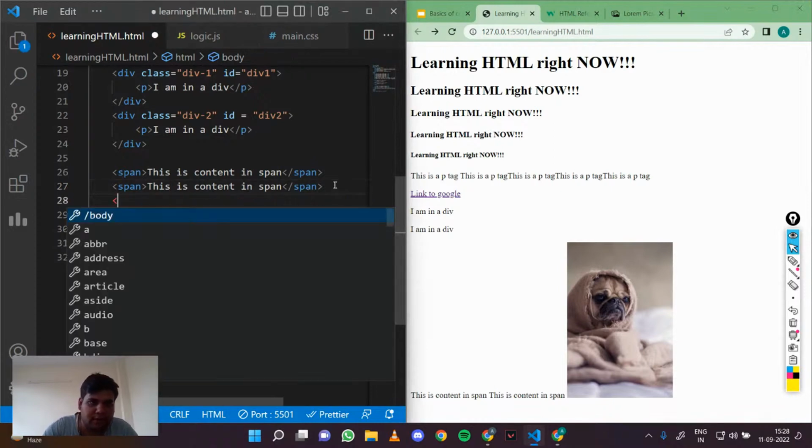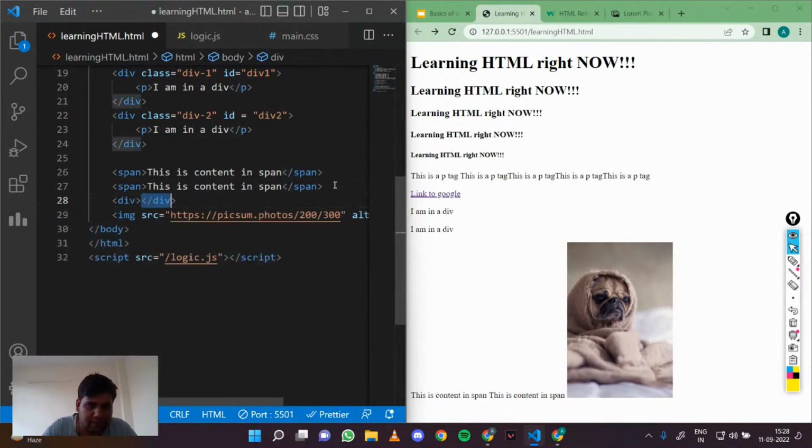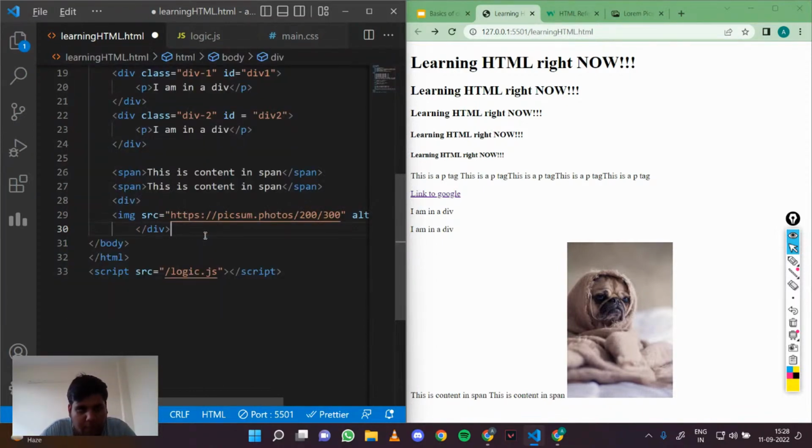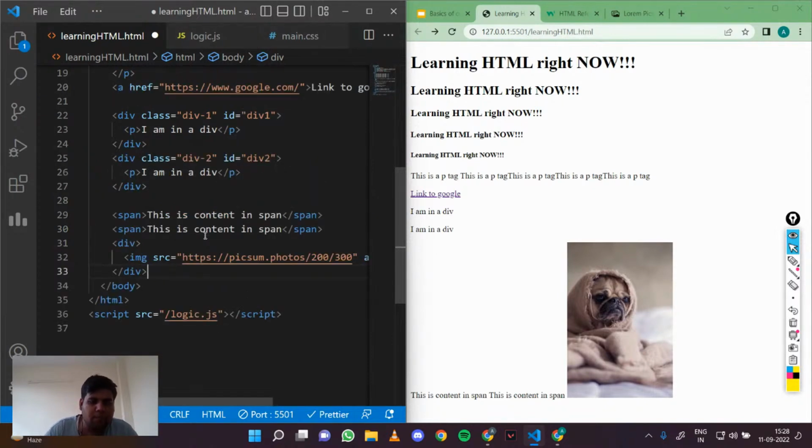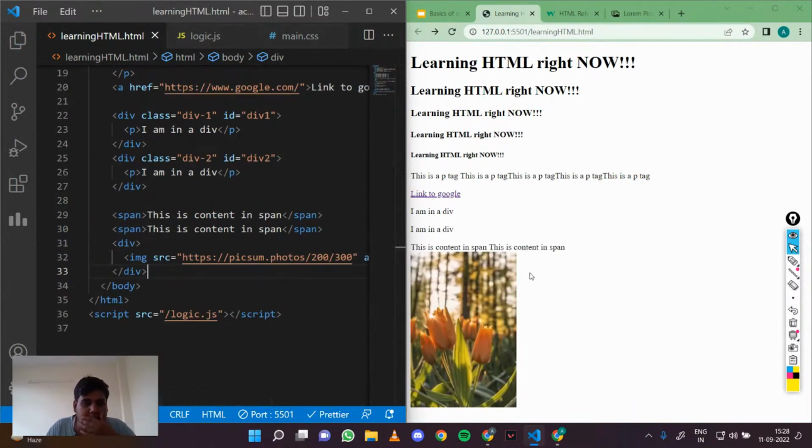And if I put it in a div and save this now, you can see that the image actually went down. So that's a perfect example of how you can turn inline elements into block elements.